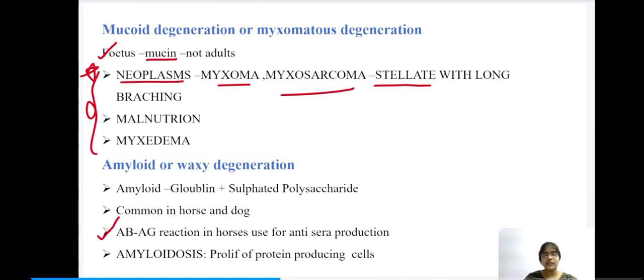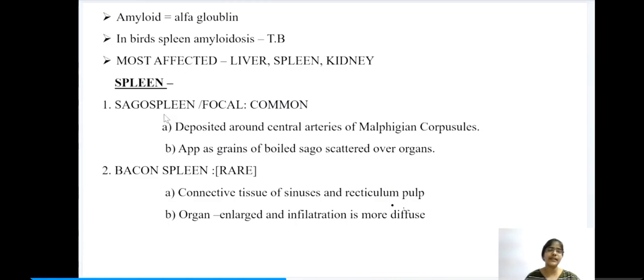In horses, the horses which are used for the production of anti-sera, there is antigen and antibody reaction. So we see amyloid degeneration. So what is amyloidosis? Amyloidosis means proliferation of protein producing cells. So here amyloid is nothing but a protein. In birds, we see spleen amyloidosis in TB. In TB in birds, the spleen is affected mostly. There is rupture of spleen and the death of the bird is due to the rupture of spleen.